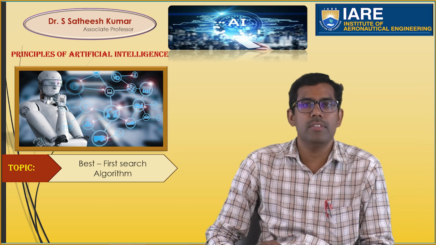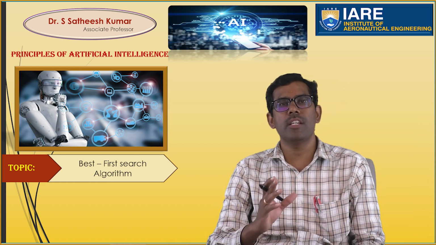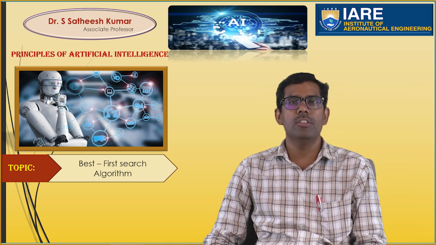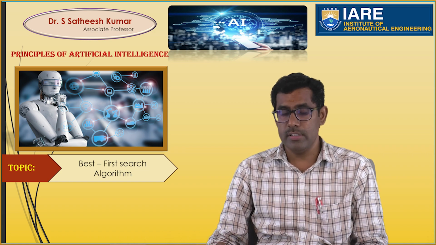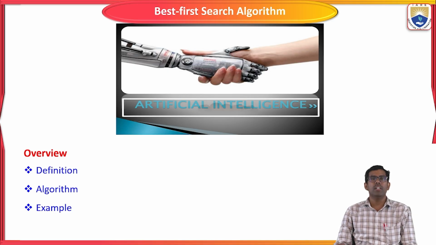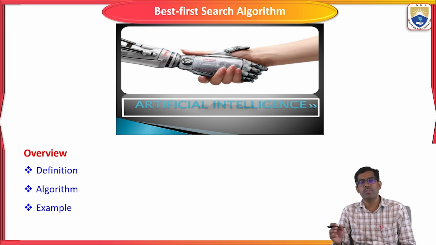In that, we are first going to see the best first search algorithm in artificial intelligence. The overview of today's session is the definition of BFS, the breadth first search. What is it, and how are we going to use a specific algorithm to solve a particular problem?